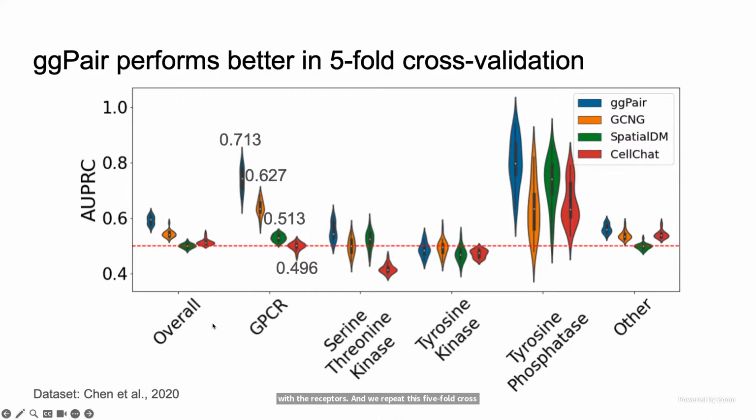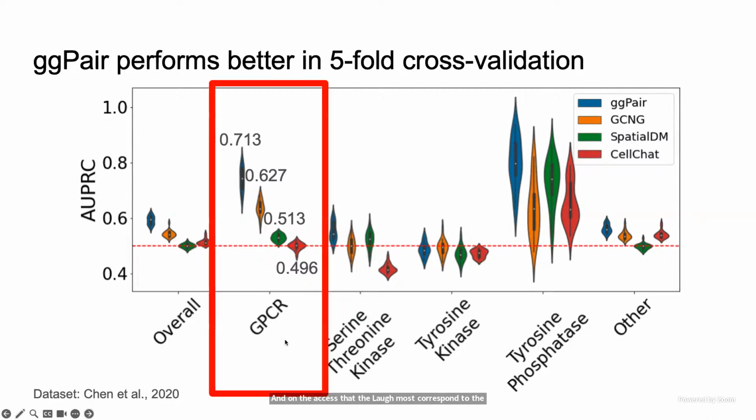As we can see here, the metric that we're using is the area under the precision-recall curve. On the x-axis, the leftmost corresponds to all the receptor genes. And then we stratify based on different receptor families, including the GPCR family that we mentioned at the very beginning.